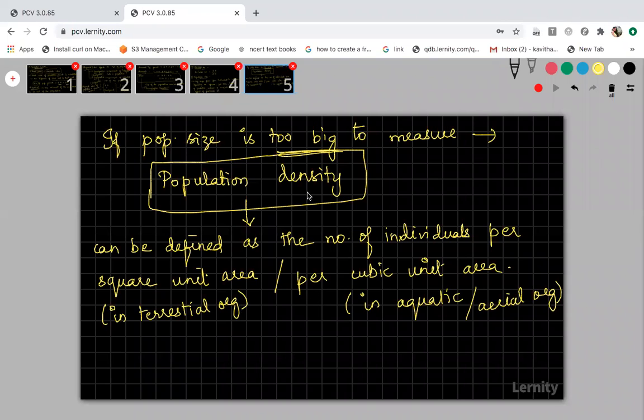If the population density is not available, then they will calculate the relative density. For example, the fish caught per trap in a lake can be used as relative density. This is additional information. For a clear definition, you can write: the number of individuals present per square unit area or per cubic unit area is called population density.